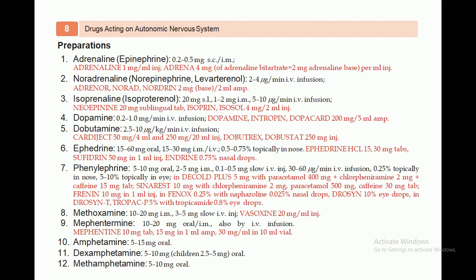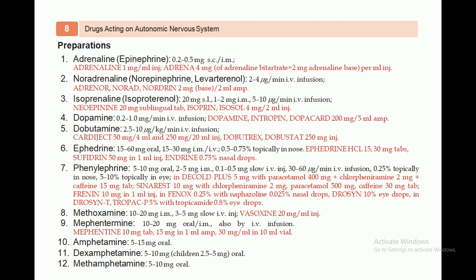As I have already mentioned, it is not necessary that all the drugs must be available in the market. There are certain drugs which are still under investigation. Another one is dopamine. Dopamine is available at a dose of 0.2 to 1.0 milligram per minute IV infusion.